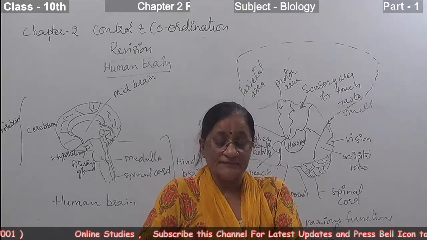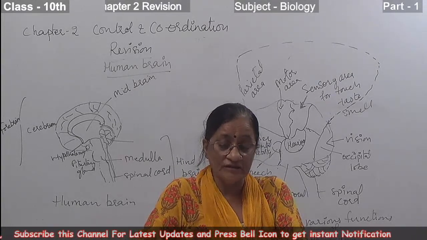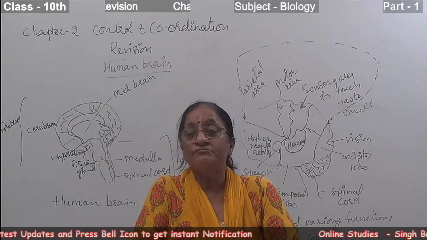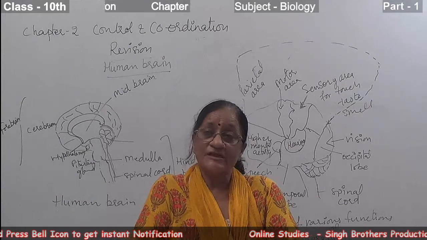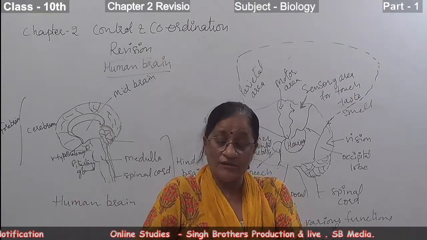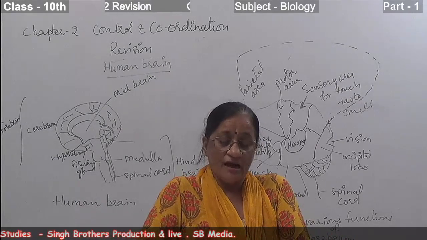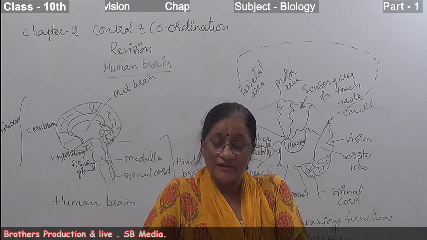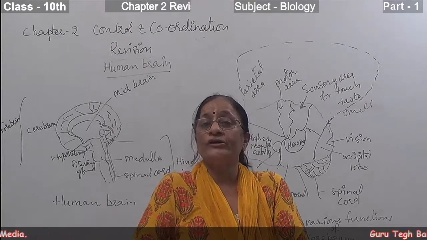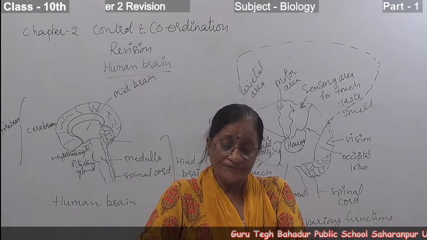These membranes provide protection to the parts of the brain. The space between these three meninges is filled with cerebrospinal fluid.